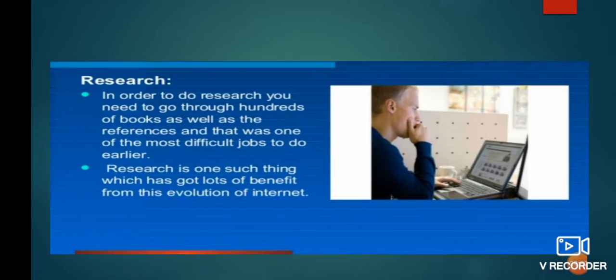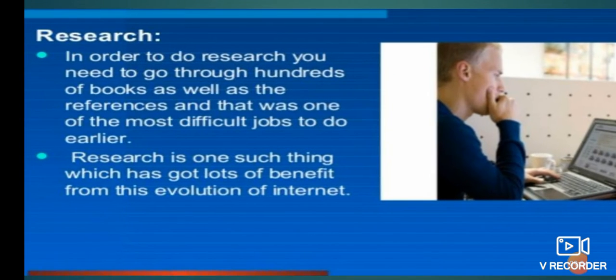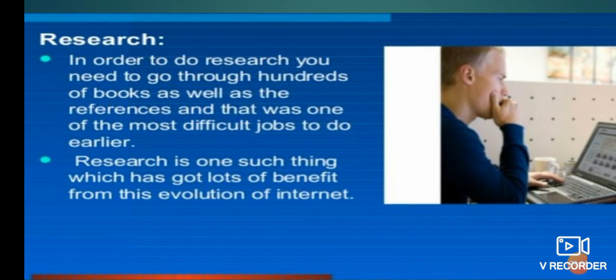And then research. For doing research, one has to use internet for gathering information. In order to do research, you needed to go through hundreds of books as well as references, and that was one of the most difficult jobs earlier. Research is one such thing which has got a lot of benefit from this evolution of internet.